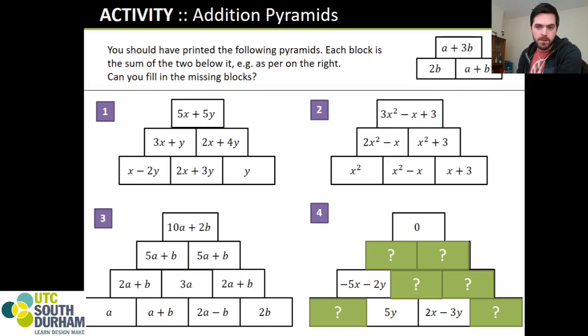Hopefully I got the timing absolutely spot on. We'll have a quick look at question 4. We need to start in the lower left-hand corner, and we get a minus 5x minus 7y revealed to us. These two we can add together nice and easily.